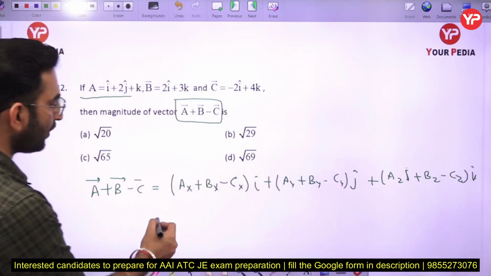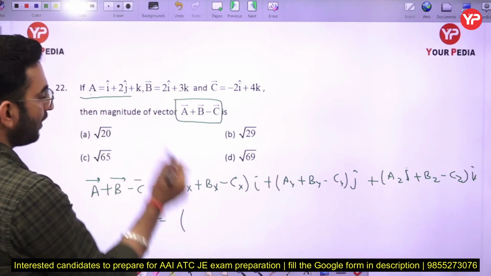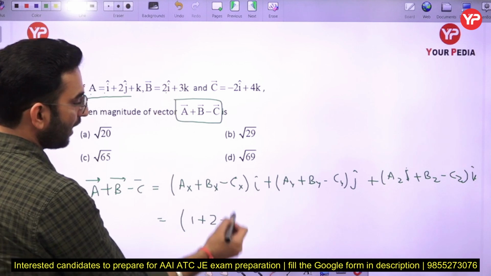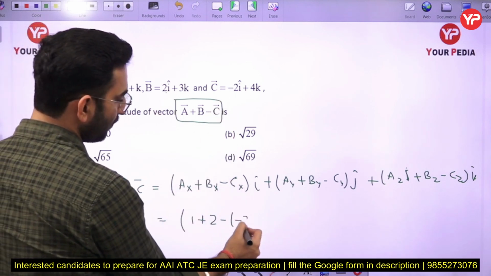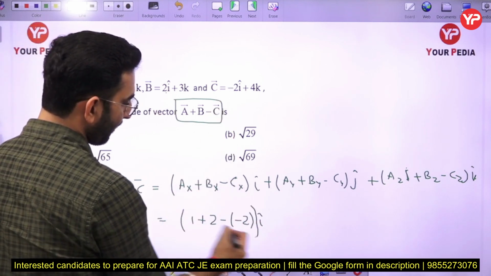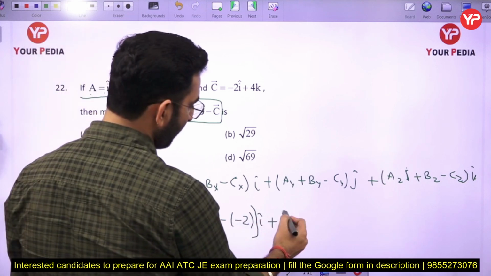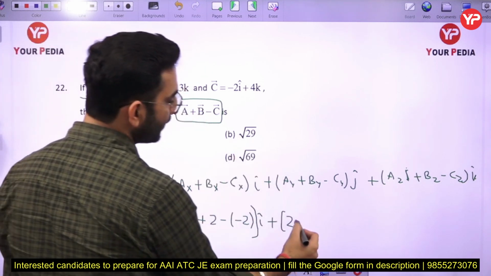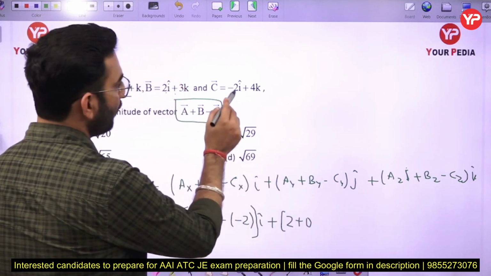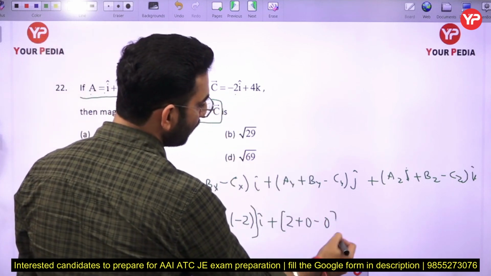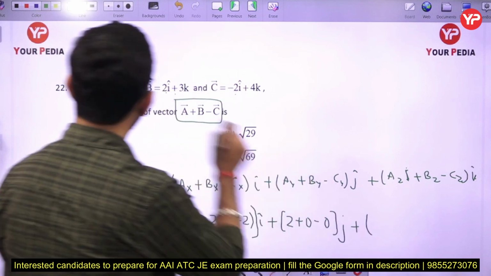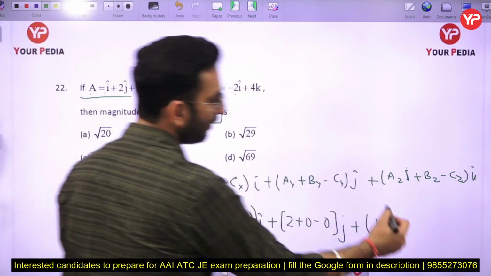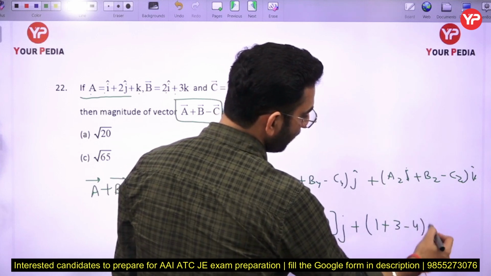So if you just put all the values here, you can see AX is 1, BX is 2, and CX is minus 2. Plus AY is 2, BY we don't have any j component, so it is 0, and CY again is 0. Here we have 1, here we have 3, and here we have 4.